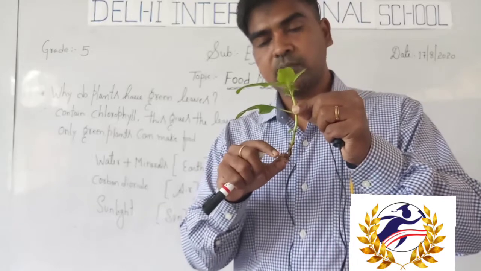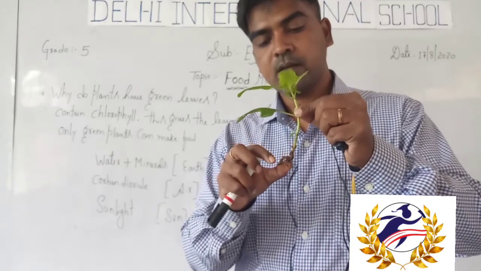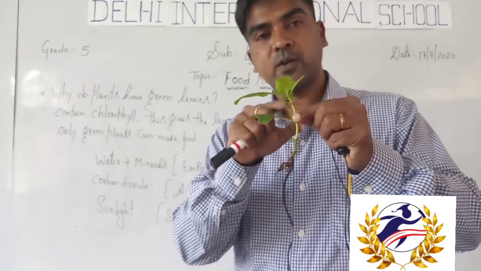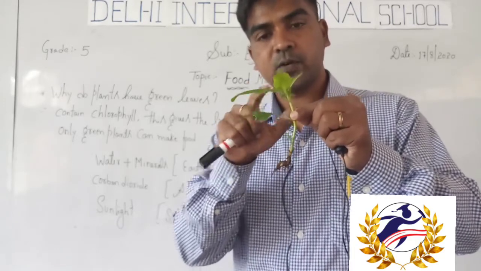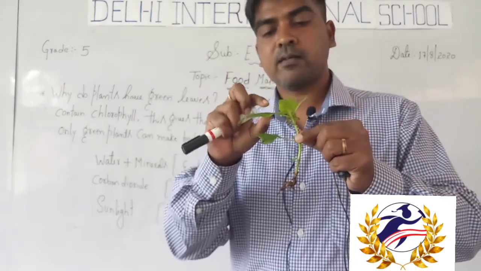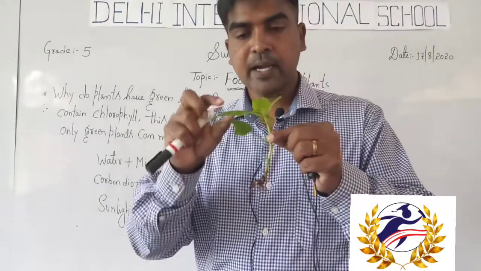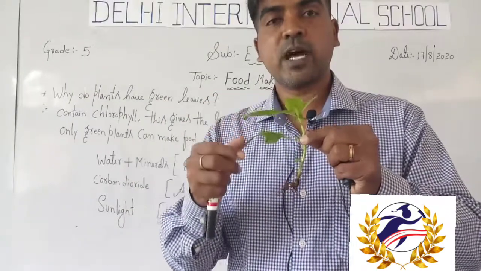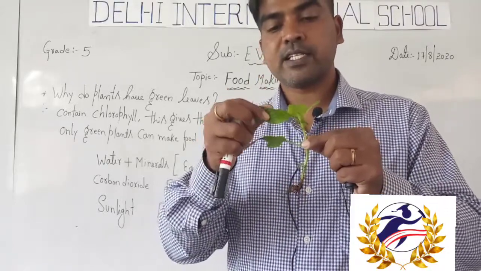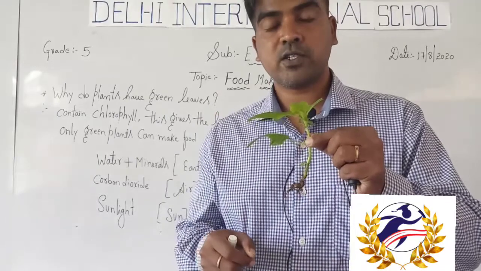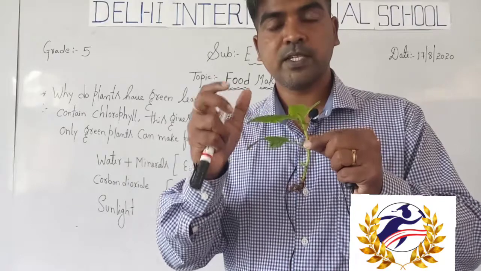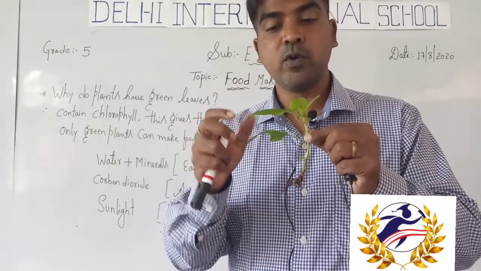So this root will absorb the water, and this stem will supply the water and minerals towards the leaf. The plant makes its food, and this process happens in the plant itself. It creates its own food called glucose, students. Sugar contains glucose. It is the main energy, the main food for the plants.